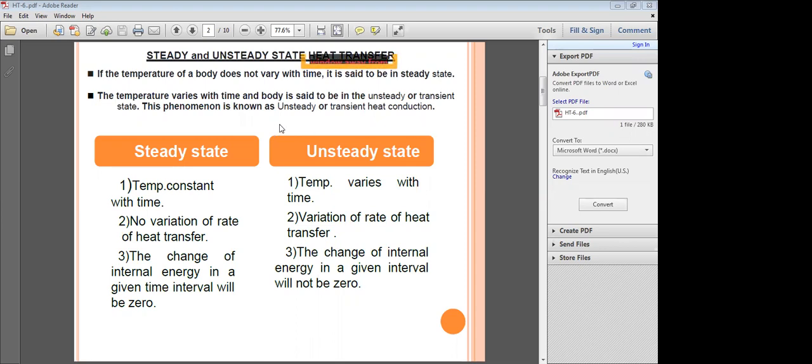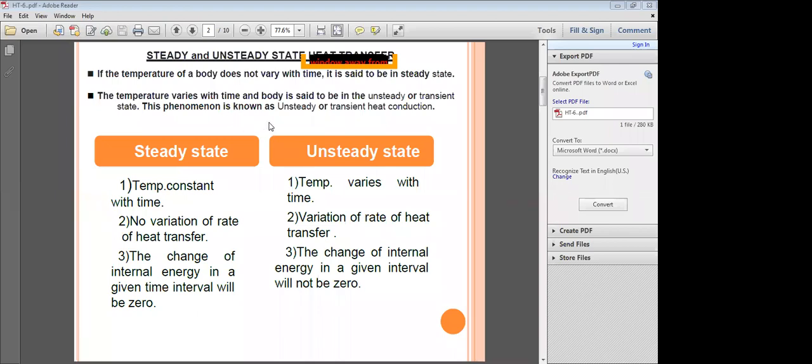Okay. In the last class, I completed the three-dimensional heat conduction equation in Cartesian coordinates, cylindrical coordinates, and spherical coordinates. Next topic, steady and unsteady state heat transfer and periodic heat transfer.